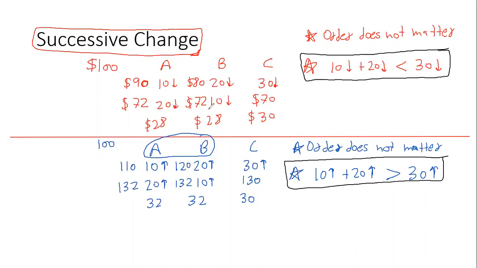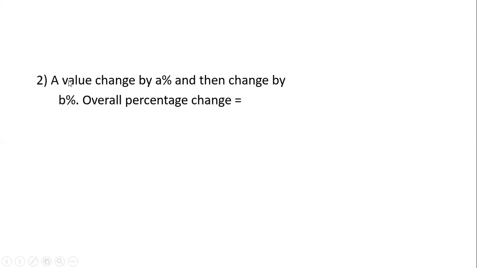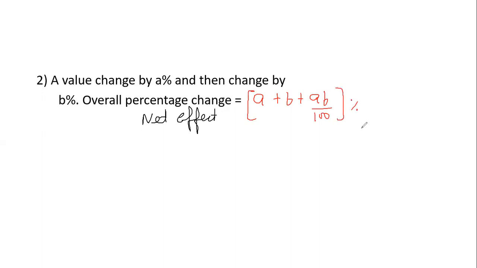Now guys, the logic that we learned here can also be understood directly by a formula. We have understood the logic. Now let's try to directly understand the formula. The formula for successive change is this. When a value changes by A%, then changes by B%, the overall net effect, or overall percentage change, is directly given by A plus B plus AB by 100 percent. That's a direct formula to figure out the net effect, or the successive change.